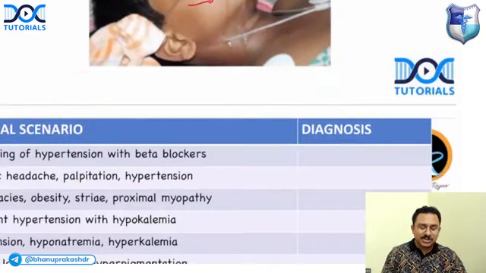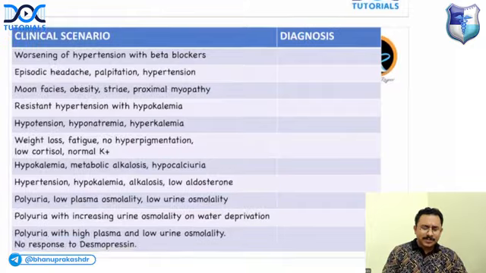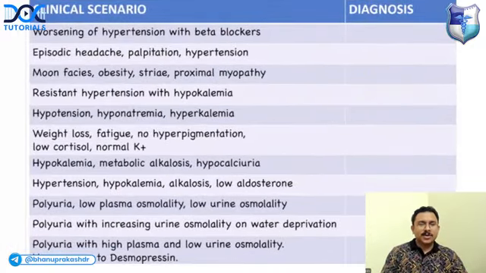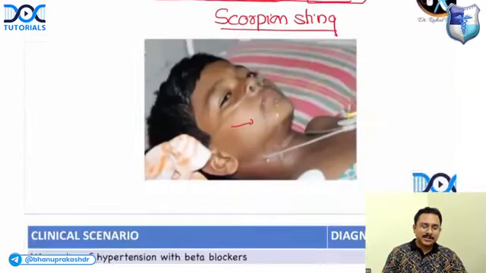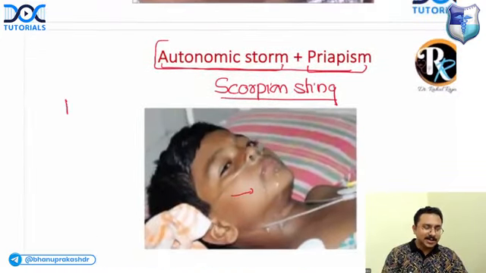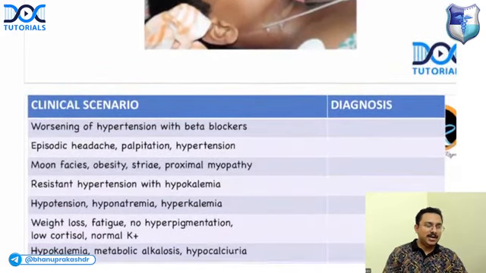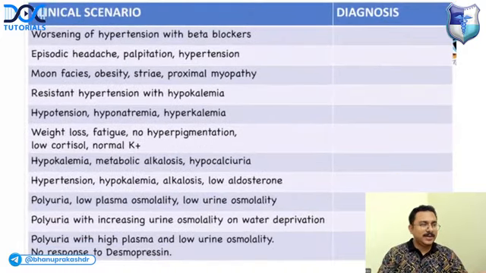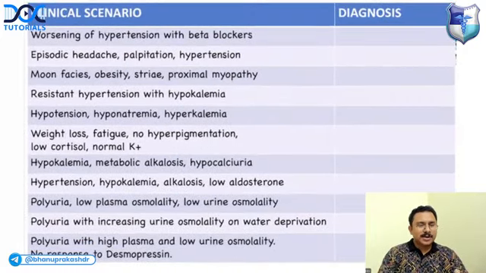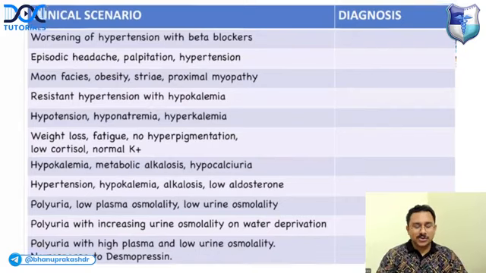Answer is scorpion sting. The treatment, yes, as you rightly said, Aditya, would be prazosin. And you also have an antidote, antivenom, also available. Okay, now coming to some important points from endocrinology, case scenarios.